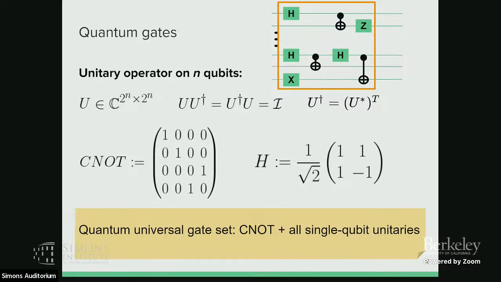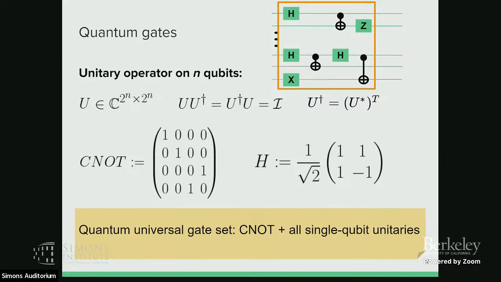And usually when we consider a quantum circuit, we need to consider all the gates are from some universal gate set. Which means that if I have the gate set, then I can approximate any unitaries. In this talk, we just consider that we have a CNOT and all single qubit unitaries. But for some of our results, we need to consider a specific gate set. For simplicity, you just consider that you can have any single qubit unitaries and CNOT. And this is a universal gate set. You can use this gate set to approximate all unitaries.